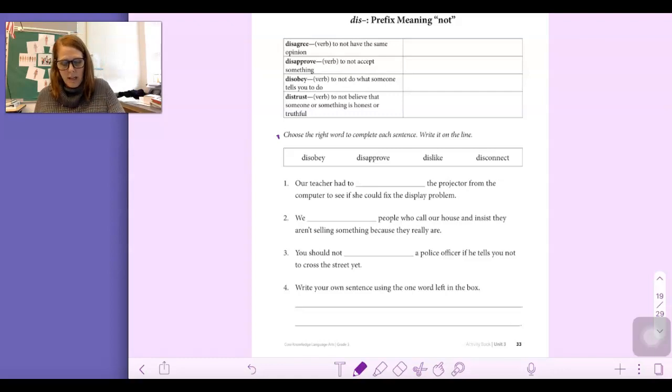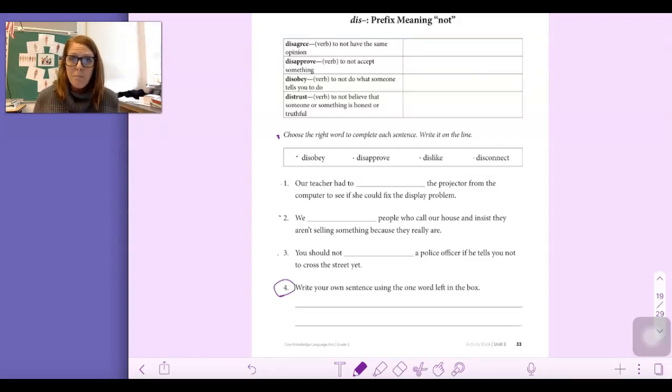So you're using these 4 words in the box to figure out what goes in the 3 sentences. And number 4, write your own sentence using the 1 word that's left in the box. So let me read the sentences to you, and you need to fill in the blank with the correct word, and it must be spelled correctly and neatly.